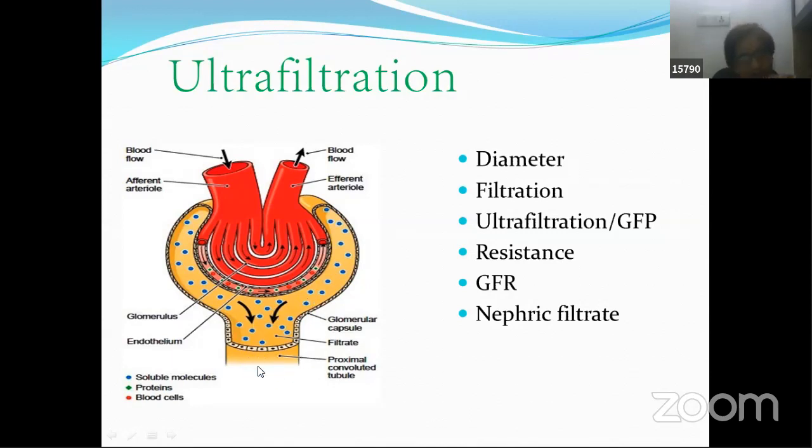So what are the constituents of this nephric filtrate? First point: it is isotonic to blood. That means blood's concentration and its concentration are the same. Hope you understood why I explained this point in earlier slides.